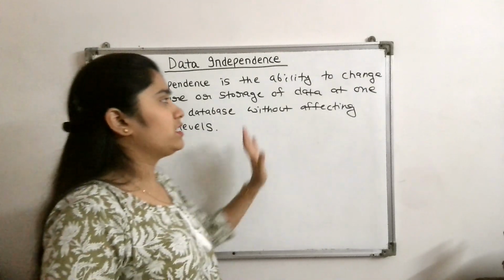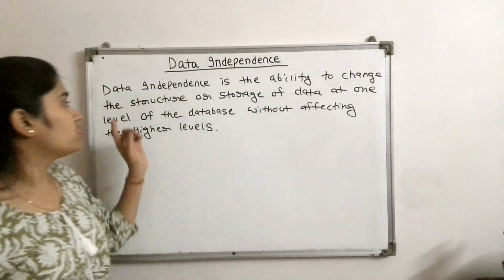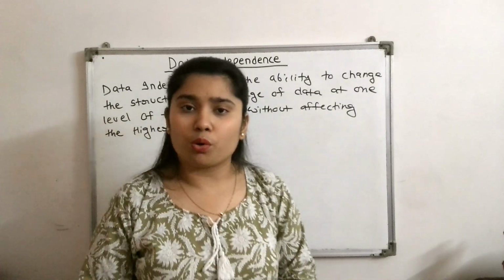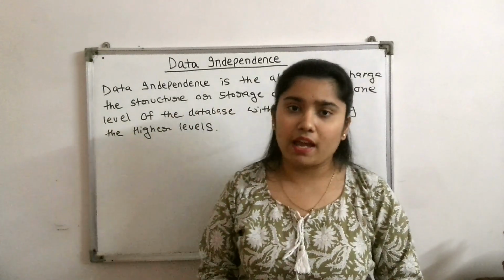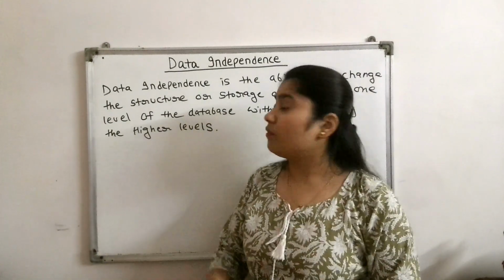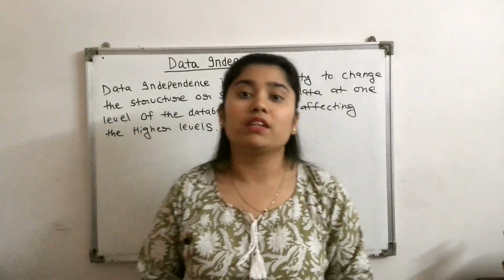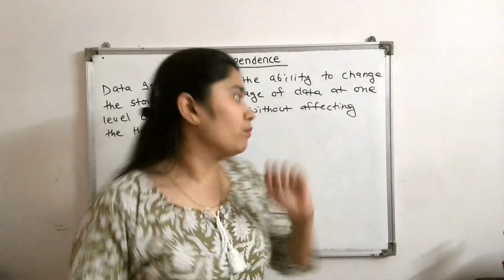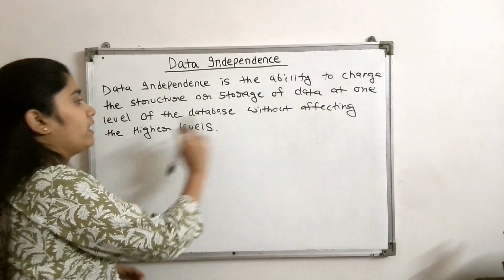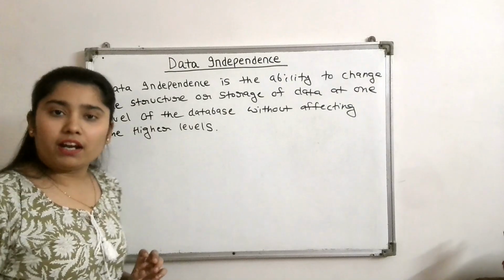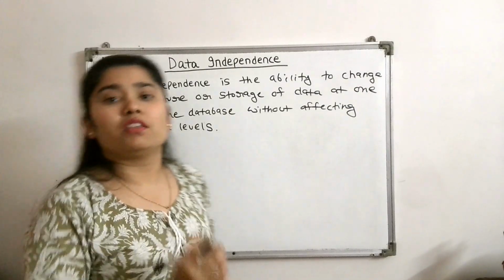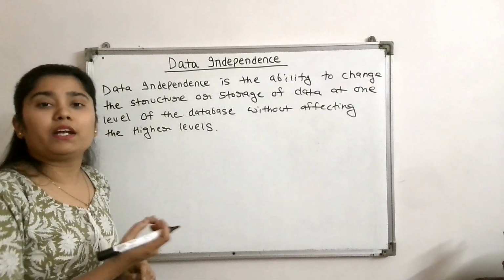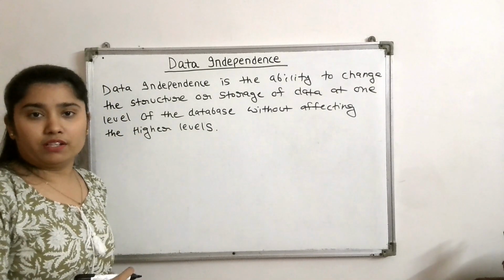What this simply means is that it is the ability to change the structure or storage of the database, like how our data is stored or how our data is organized. If we change that, then the rest of our system, like our programs and the user views, will not at all get affected. One more thing: we have written that it is without affecting the higher levels. If we make changes in one level, it will not affect the higher levels, but it may affect the lower levels.